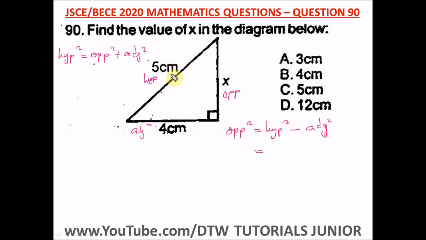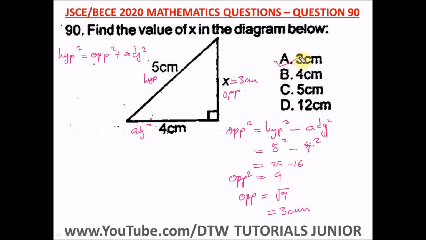So hypotenuse square here, we have 5 square minus 4 square. That's 25 minus 16. 4 square is 16, 5 square is 25, so we have 9. So opposite square is equal to 9, so our opposite alone will be the square root of 9, and that would give us 3 centimeters. So here is equal to 3 centimeters, and our right option here is option A.